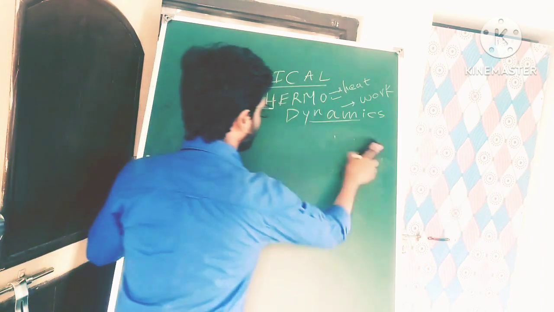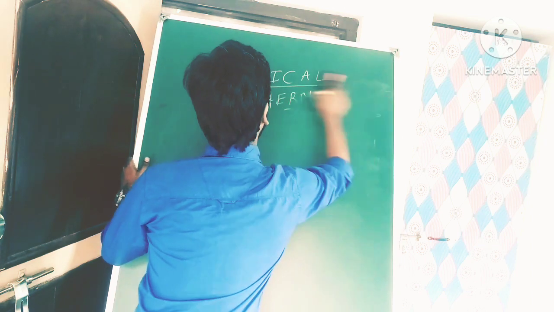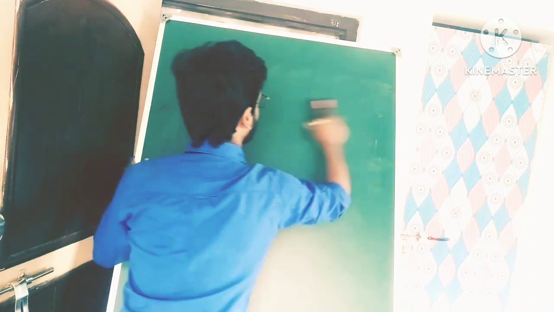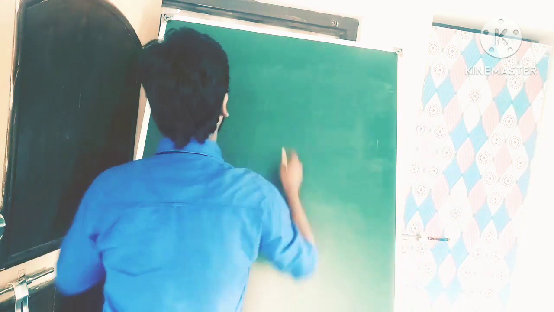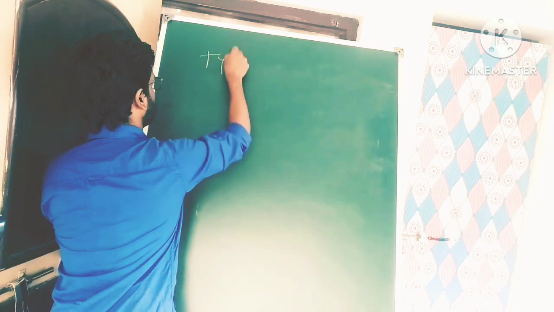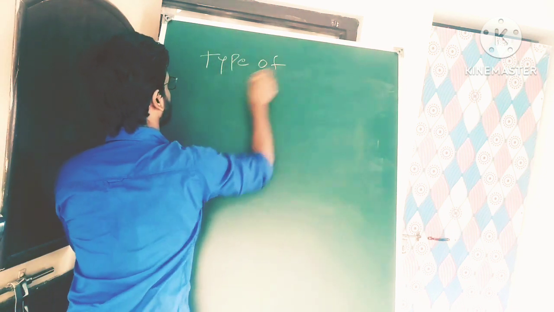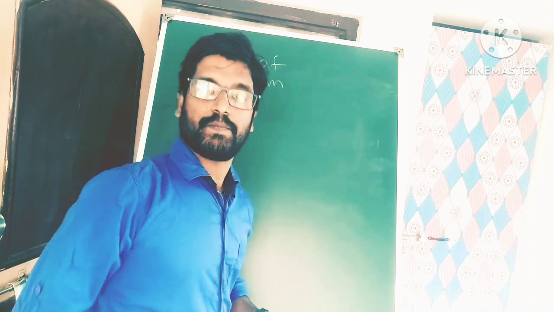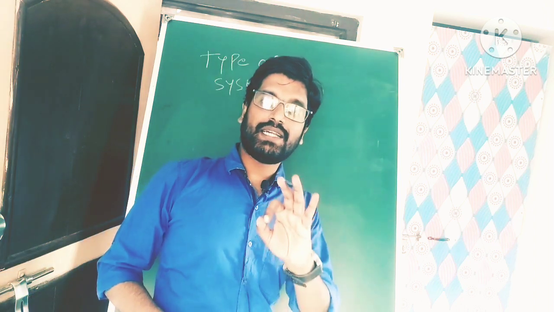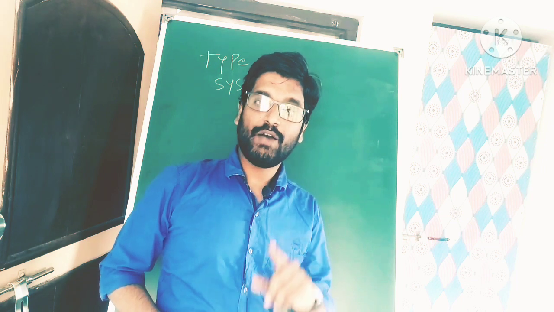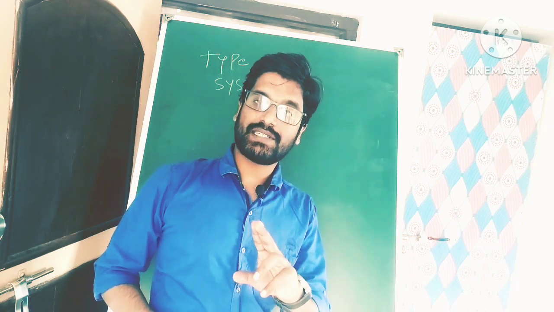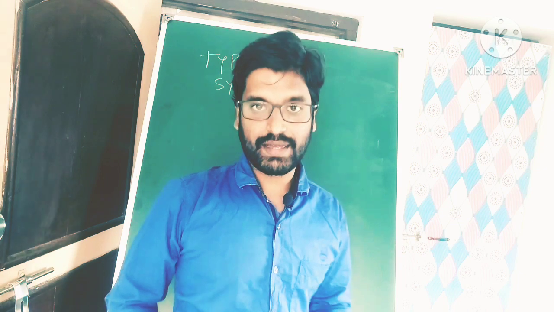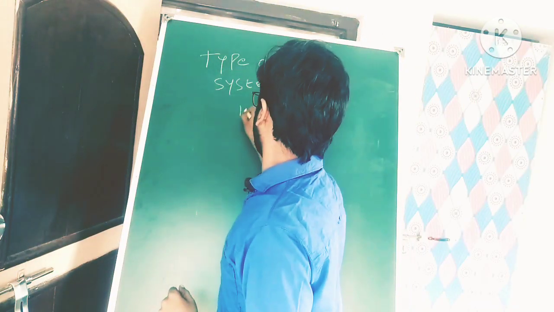Now after this, a very important thing: types of systems. What is the type of system? Generally, we have three types of systems. One is open system, second is closed system, third is isolated system, right? So the first one is open system.